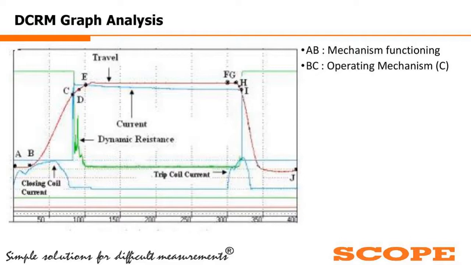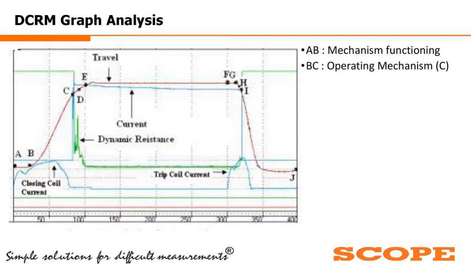So up to the point E, or C to D, it is the zone where the arcing contact has touched, but the main contact has not yet touched. So in between C to D, the arcing contact has first touched, then there will be a swipe of the arcing contact, then the main contact will touch. And as the main contact has touched, the resistance will fall further, the main contact insertion will take place, and the breaker will go to the total resting position.